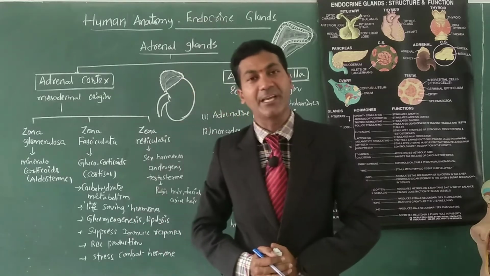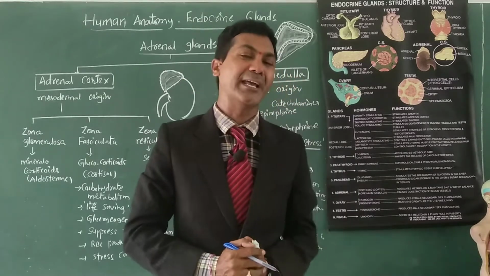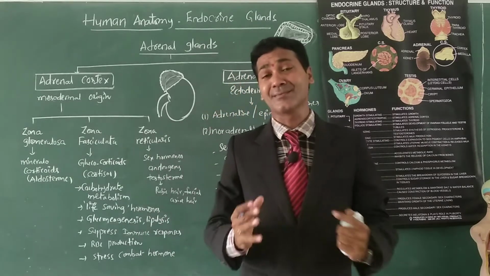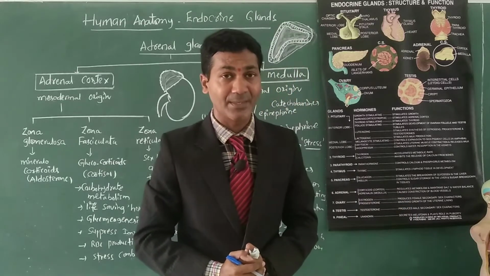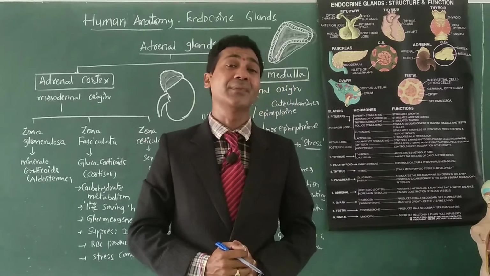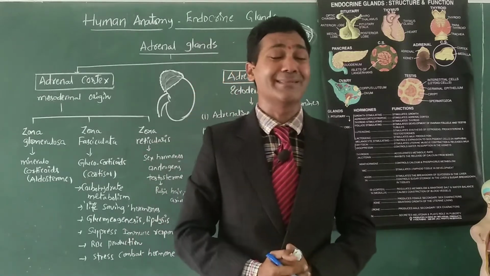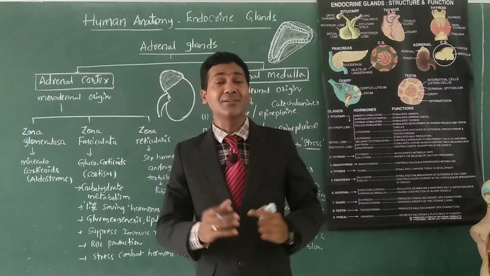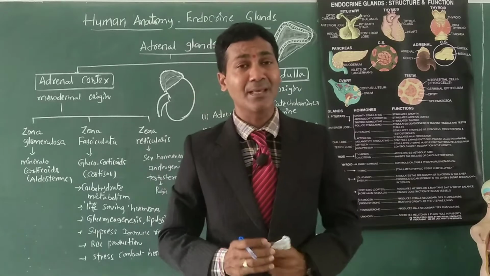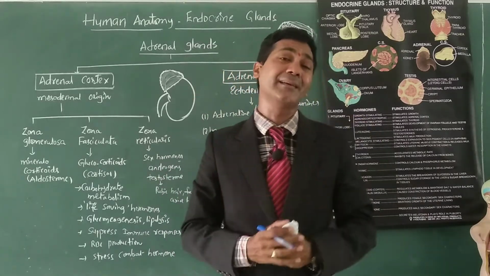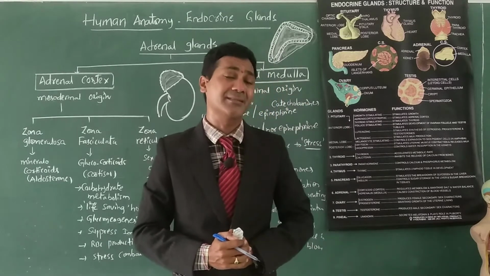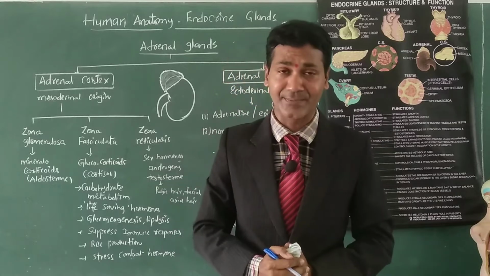Today I am going to explain a wonderful part of human anatomy, the endocrine system. The endocrine system consists of many endocrine glands. Among those, today I am going to explain the glands known as adrenal glands. My dear students, a pair of adrenal glands is present in our body, located anterior to the kidneys. They are attached to the kidneys. Hence, adrenal glands are called suprarenal glands.